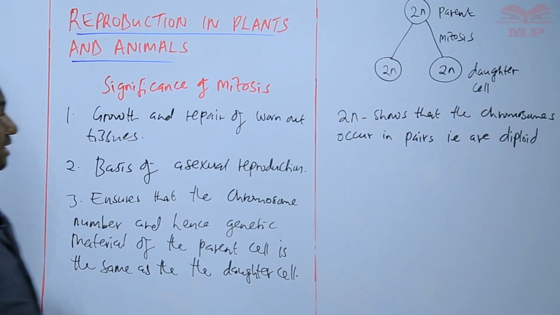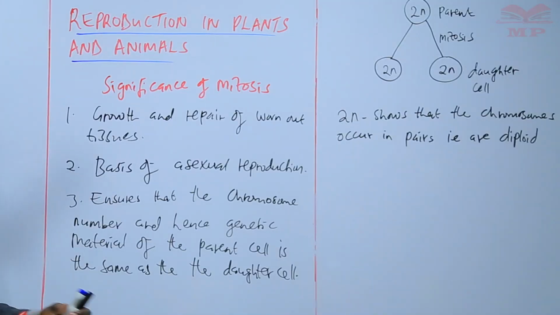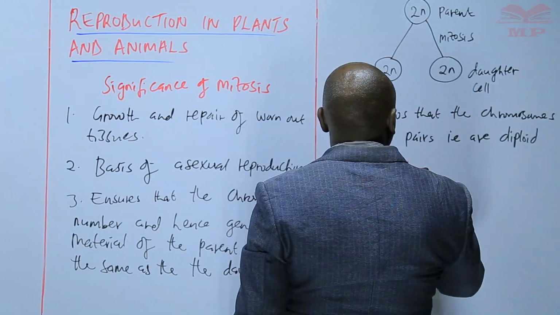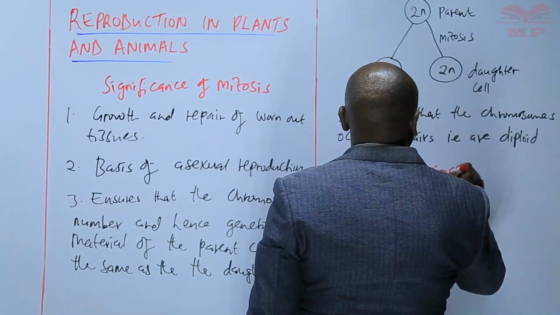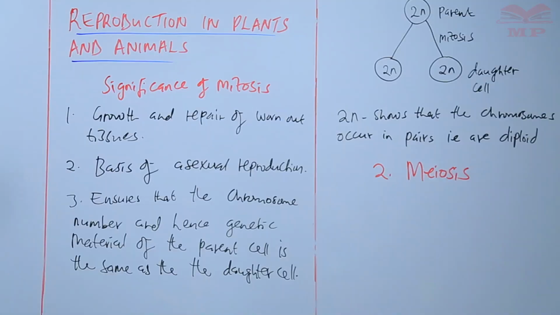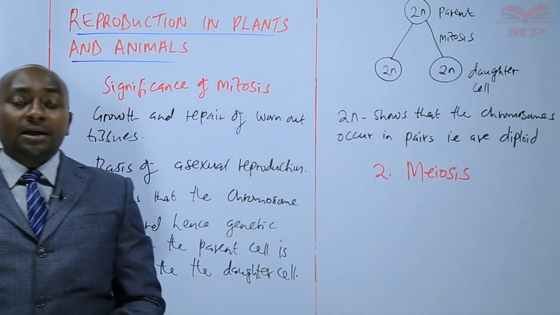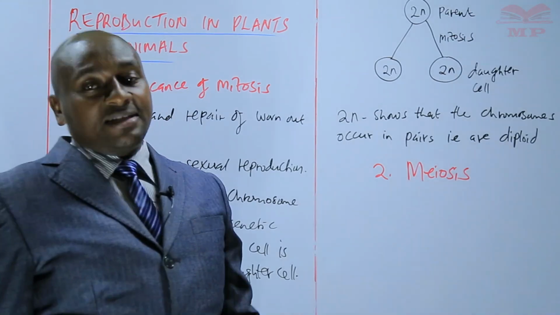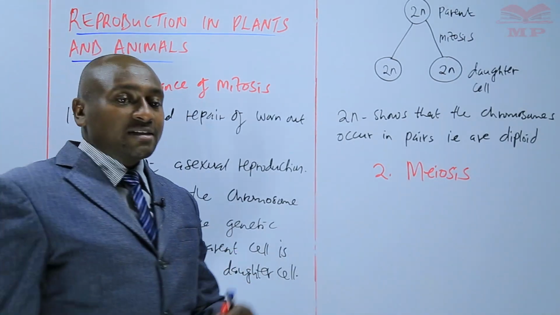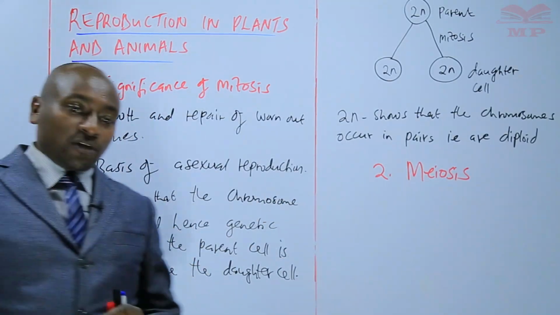Now, that marks the end of mitosis, and we are going to look at the second type of cell division, and this is meiosis. So this is another type of cell division. And this type of cell division follows the same stages as mitosis. There is interphase, there is prophase, there is metaphase, there is anaphase, and there is telophase.